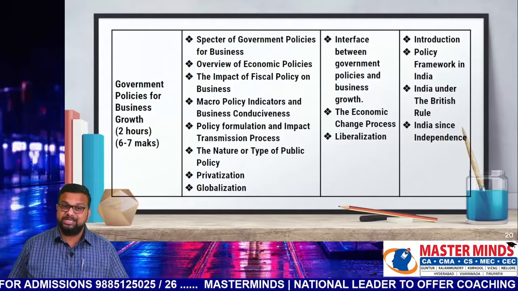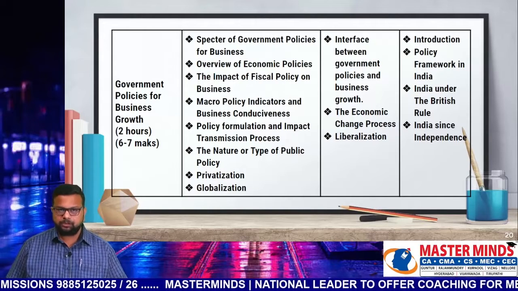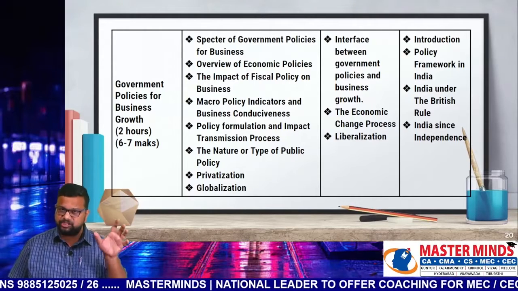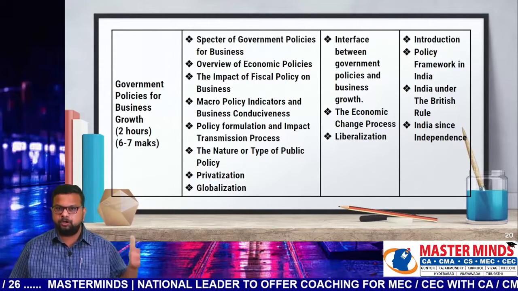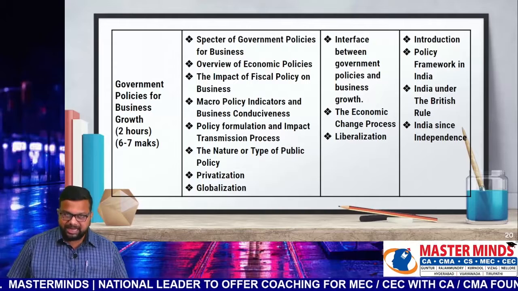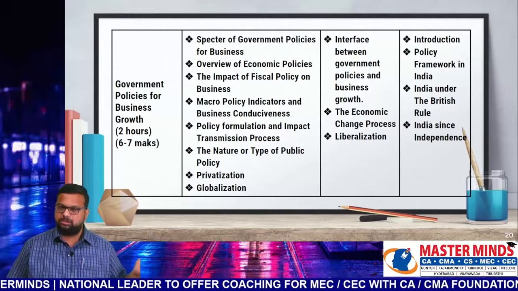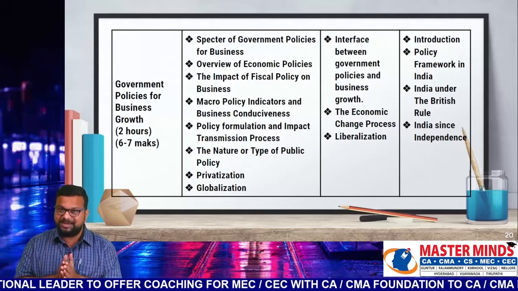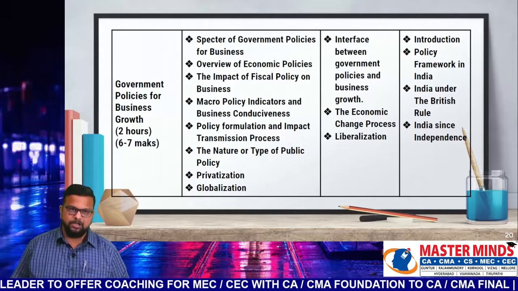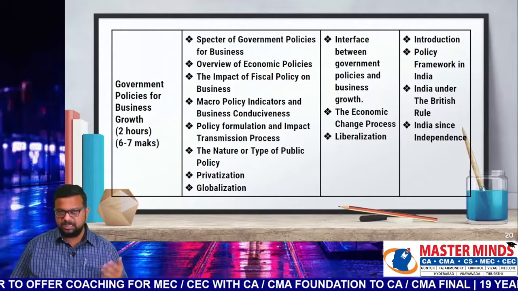Next, nature or type of public policy, privatization, globalization. These are the first priority topics or items. Second priority topics are interface between government policies and business growth, the economic change process, liberalization. Apart from these first and second priority, whatever topics are left have been classified as third priority items. Okay, so with this we have completed 3 chapters in BCK.